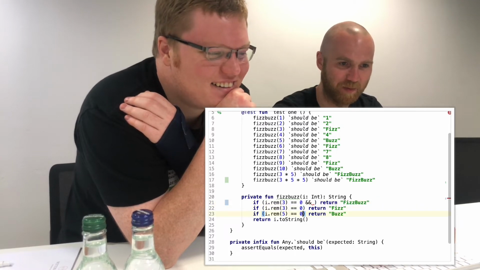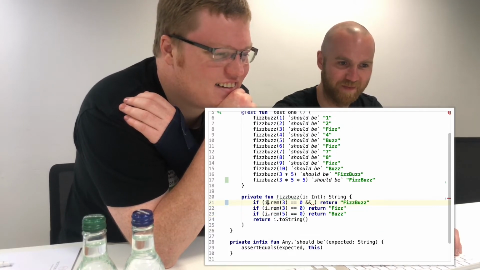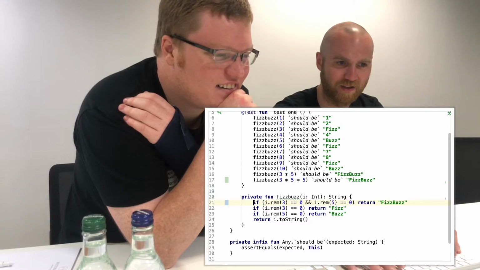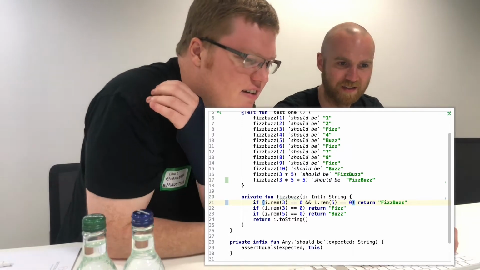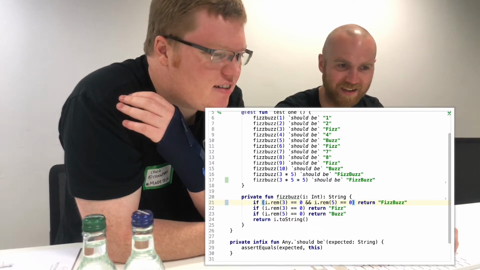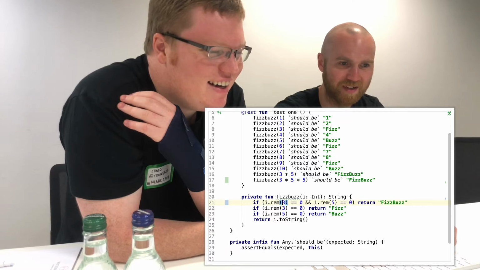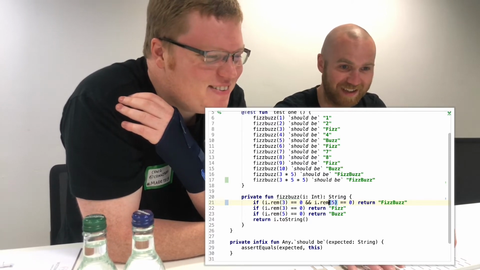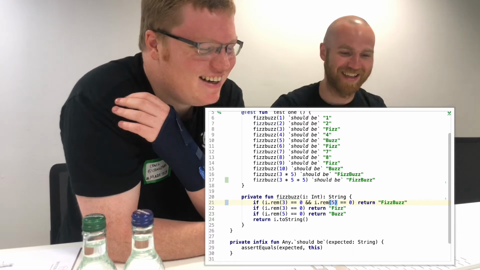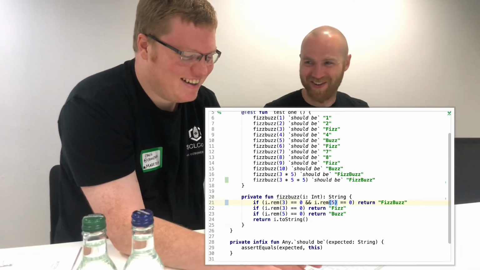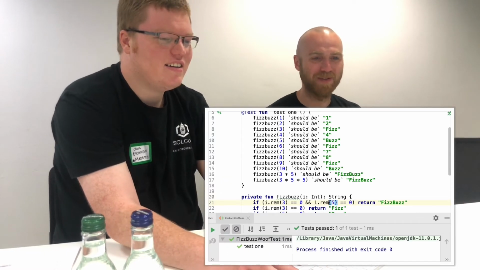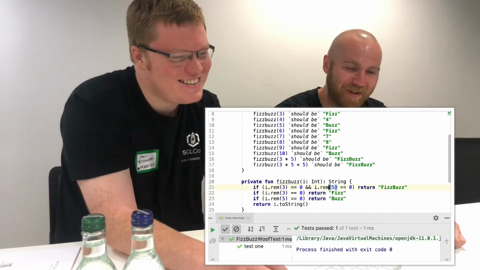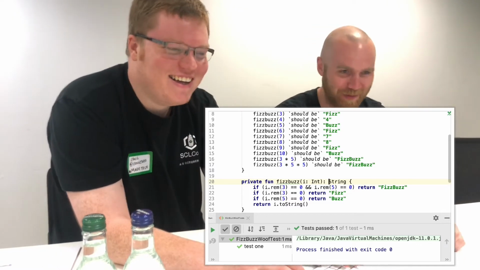Being extremely dumb at the moment. Why didn't that work last time? Is it the stickiness of this? Stickiness. Do we need to put parentheses in? No, I think it's alright. It didn't pass last time. So we're doing the same thing again. You do it, I'll blame you. It worked. Maybe it was a typo somewhere. I don't know. We'll never know. We'll know when we watch the video, I guess.